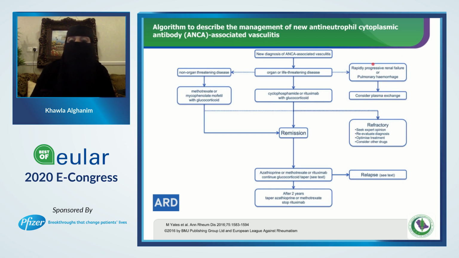Another thing from the EULAR recommendation in 2016 is that it advises us to use plasma exchange in patients with rapidly progressive renal failure or pulmonary hemorrhage.